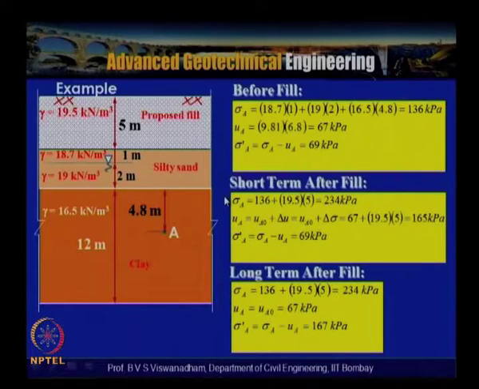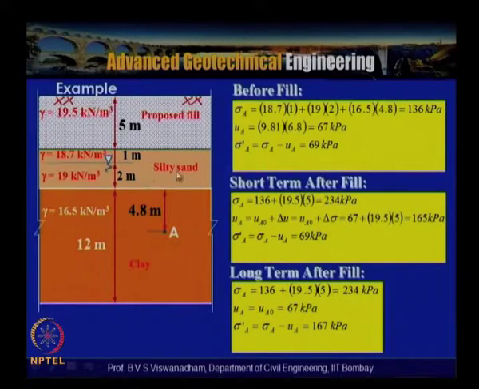Let us take an example again where we have a soil strata with unit weight gamma of 19.5 kN per meter cube. The water table is here, this is the proposed fill, this is the soil strata, and this is the ground surface. The soil is proposed to be reclaimed for a height of 5 meters. We will consider before fill, short term after fill, and long term after fill. We want to calculate the effective stress at point A.